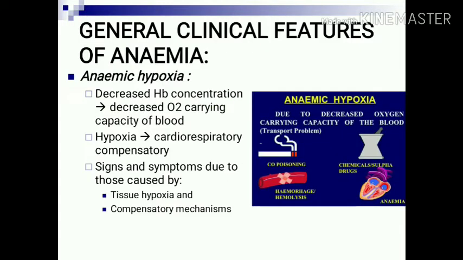Now, general clinical features of anemia. The cause of all these features is anemic hypoxia. When hemoglobin concentration decreases, oxygen carrying capacity of blood is reduced and that results in tissue hypoxia, which is followed by cardiorespiratory compensatory changes. And all the signs and symptoms are because of either tissue hypoxia or the compensatory mechanisms of hypoxia.